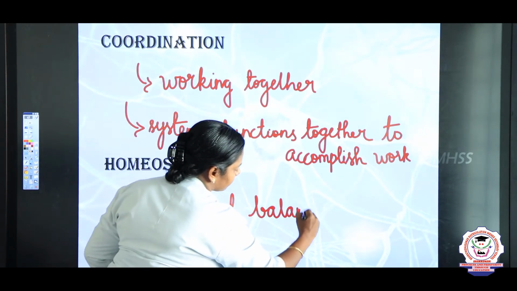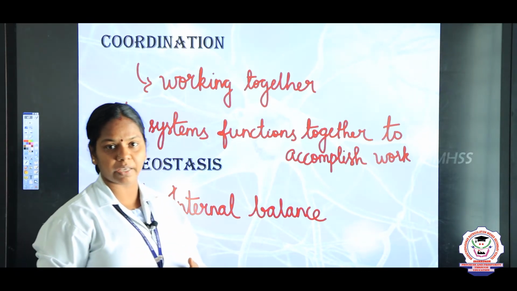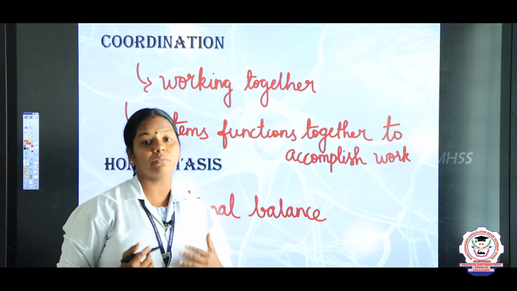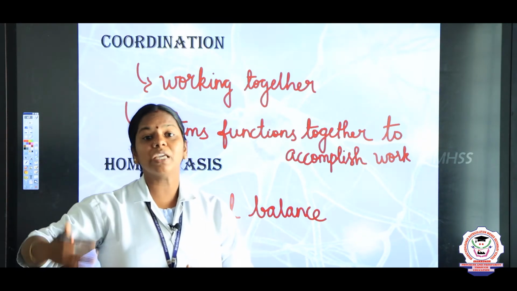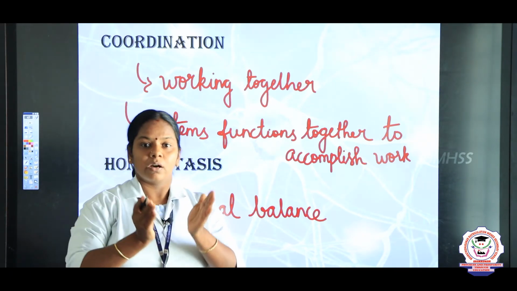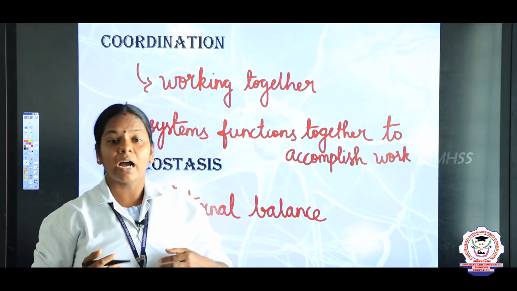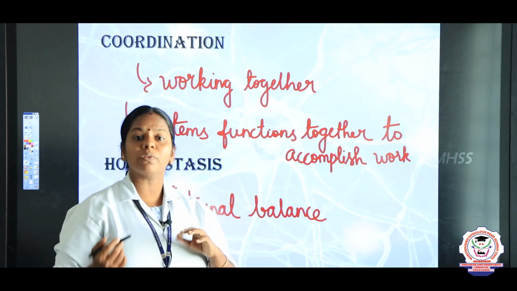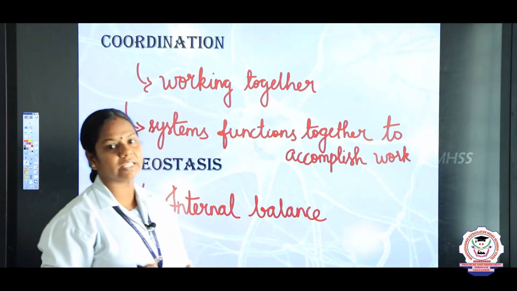Balance of our body, right? We are the best examples for maintaining the homeostasis equilibrium. For example, children, during the winter, you do not sweat, right? But how does the water loss take place? We urinate more, right? So this is a process of our body to maintain the homeostasis mechanism. But in the summer season, you drink more water and the excess amount of water is lost through the sweat. So our body will maintain the homeostasis equilibrium with the coordinating function of all the systems.